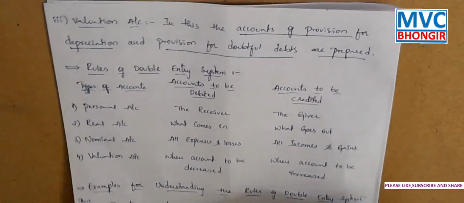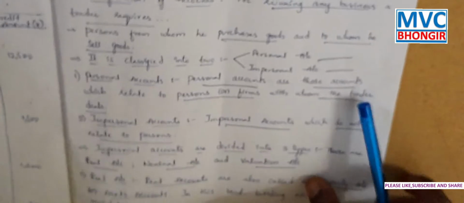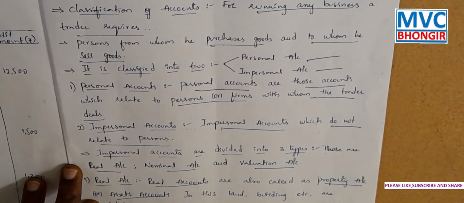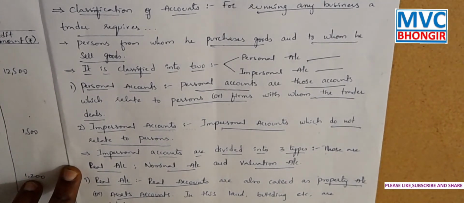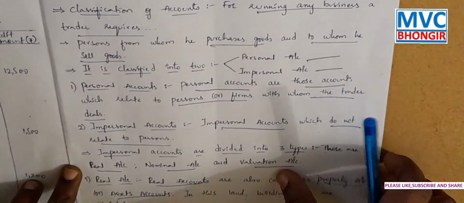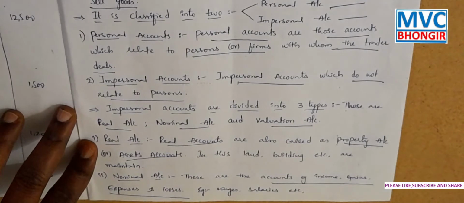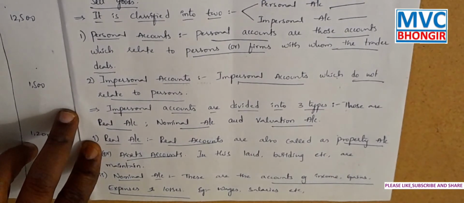The classification of accounts is divided into two. Okay, that is personal account and impersonal account. The personal accounts are the persons who are related to the firm or business, and impersonal accounts are divided into three, that is real account, which gives the information of all the properties and assets, and the nominal account, which covers total expenses, incomes, gains and losses. And coming to the valuation account, we will write about the depreciation and provision for doubtful debts.